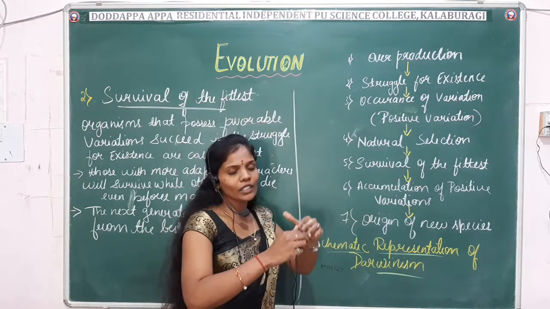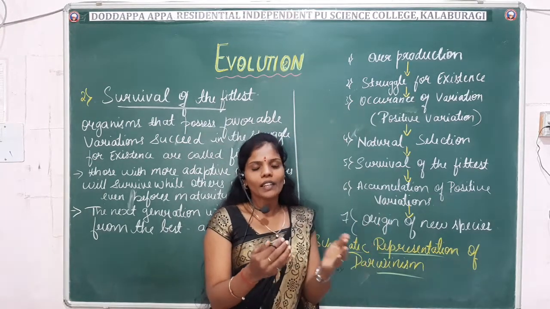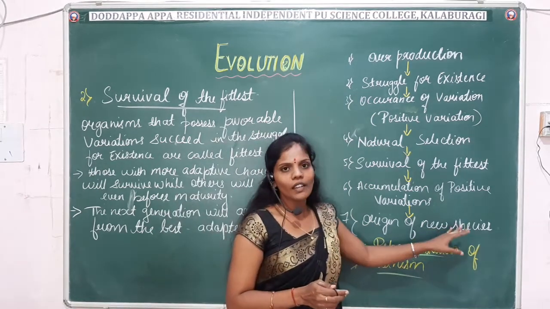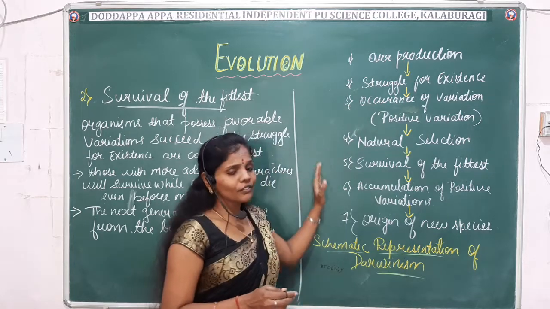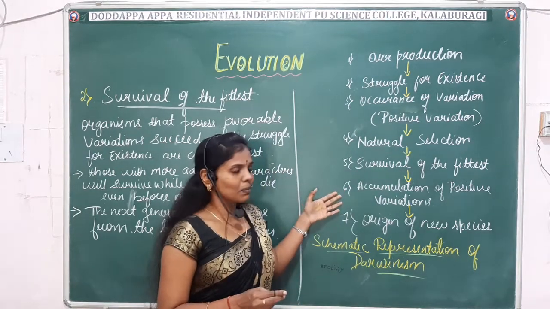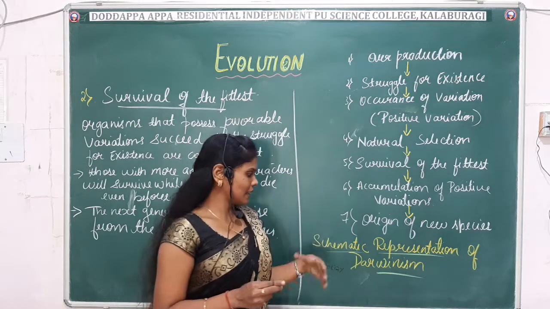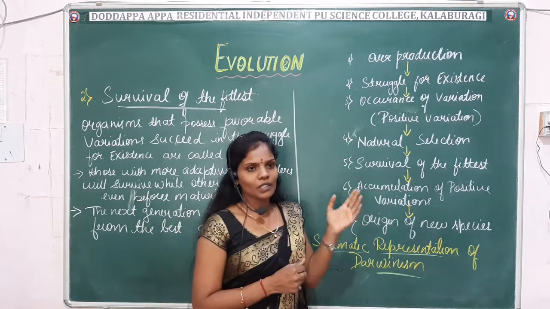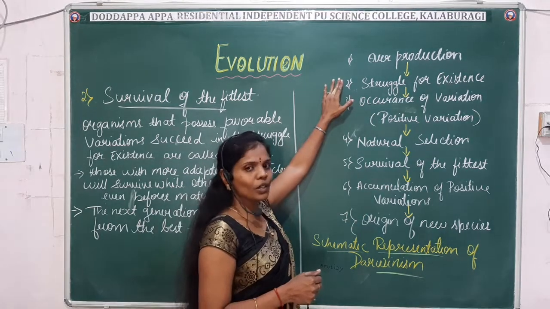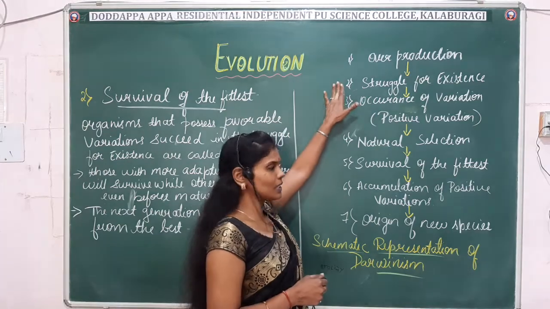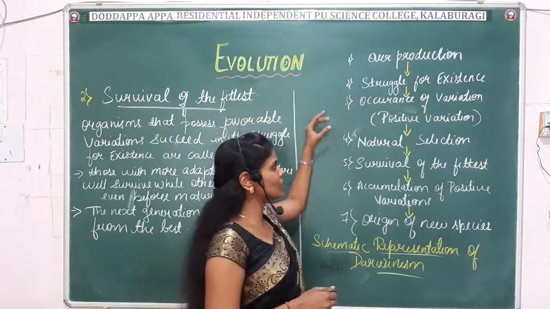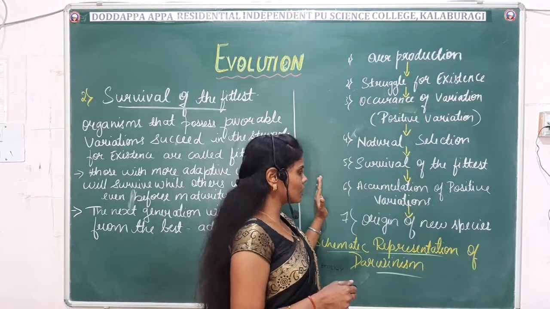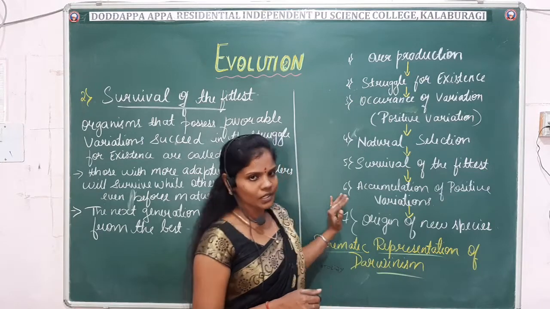Different varieties of positive variation are accumulated, and this leads to the formation of a new form of life, that is, the origin of new species. Right? So these are the different events which took place during Darwin's period. In the form of a schematic representation, he explains the changes that took place over the course of time: right from overproduction, struggle for existence, occurrence of variation, natural selection, survival of the fittest, accumulation of positive variation, and the origin of the new species. Okay.